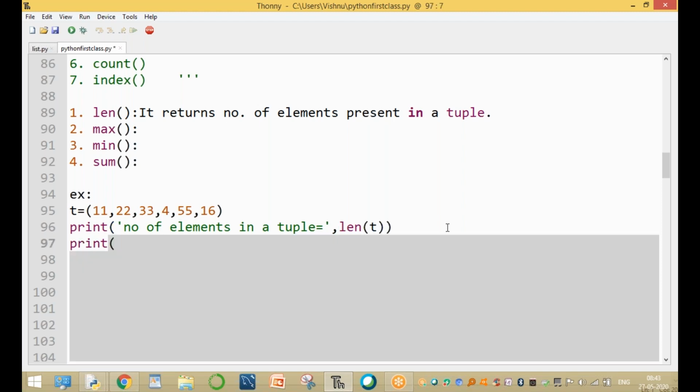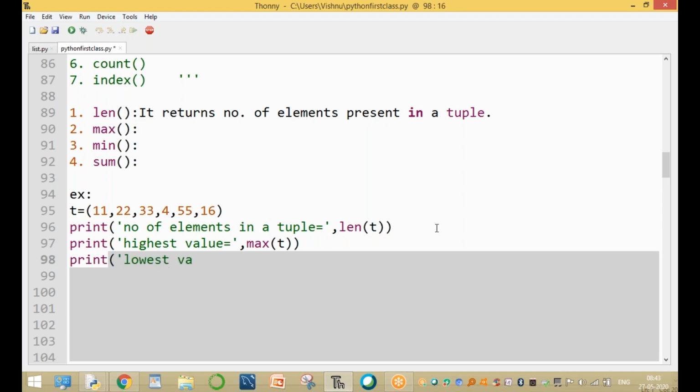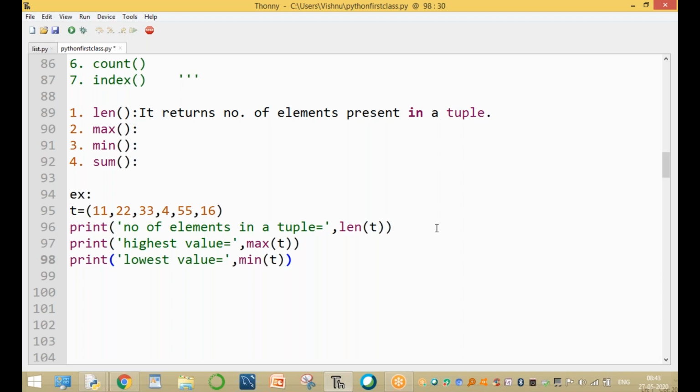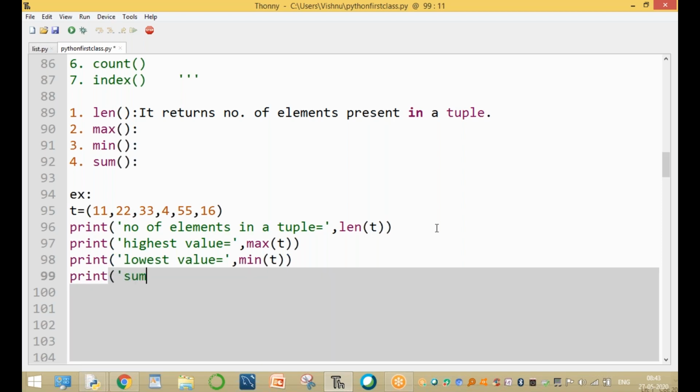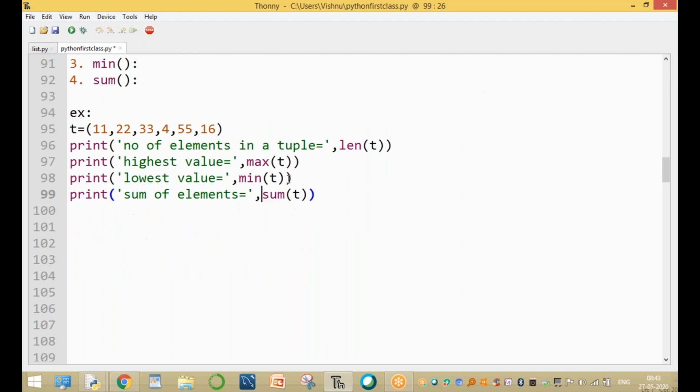And print the highest value equal to max of T. The highest value is 55. And the lowest value is the min of T. And print the sum of elements, equal to sum of T. Here is the sum of the elements of T.